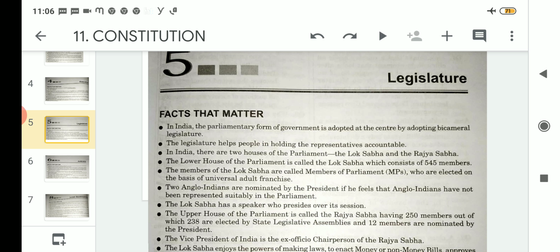Today we will discuss some important points regarding chapter number 5, that is Legislature. In the previous classes we finished discussing the topic Executive. So today we will start a new topic, Legislature.